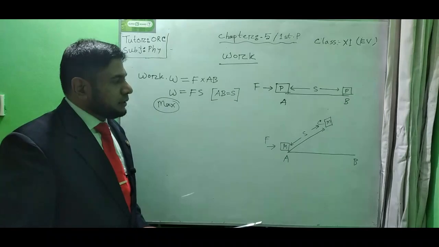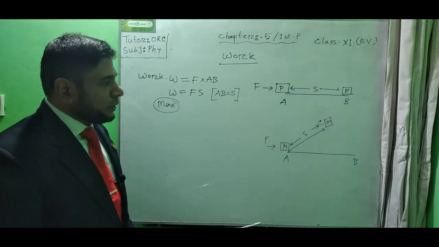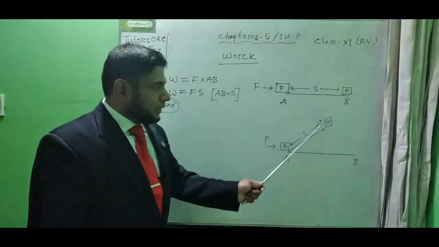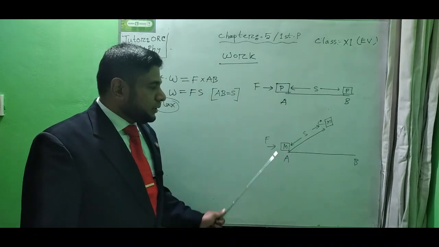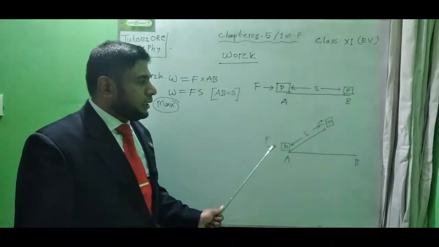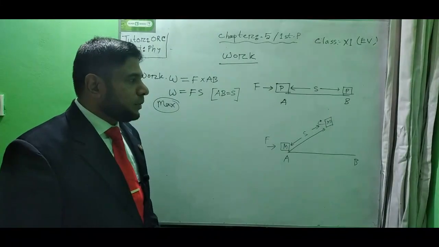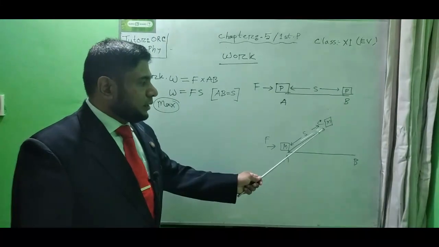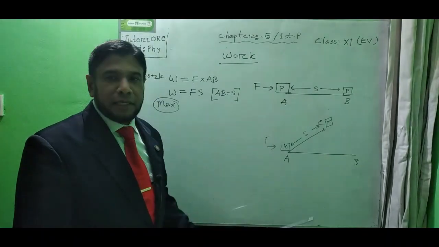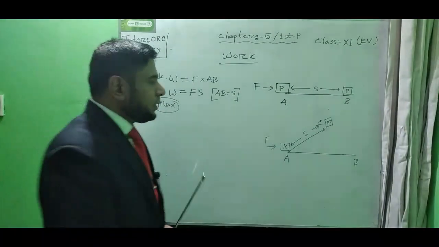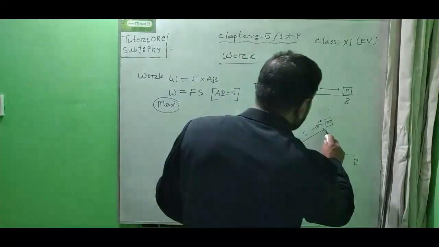But in this case, if we take the component of the displacement AC along the AB direction, that means along the force line, then we will have to draw a normal from point C on the force line, that means on the AB line. So let us draw a normal.